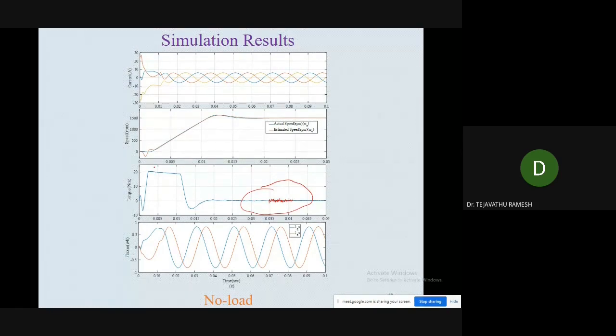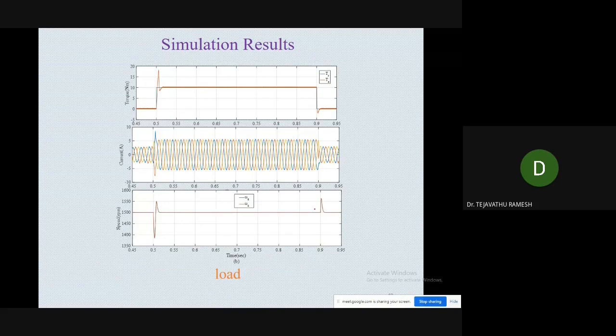At the same time, you can see the torque transient state, or speed transient state. There is a smooth curve we have obtained compared to the direct torque control method, with the space vector modulation. And here you can see the ripple content. These ripple contents are less.